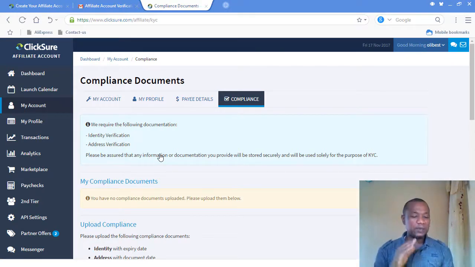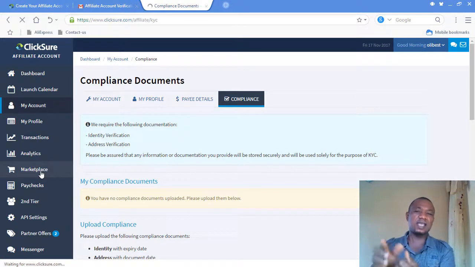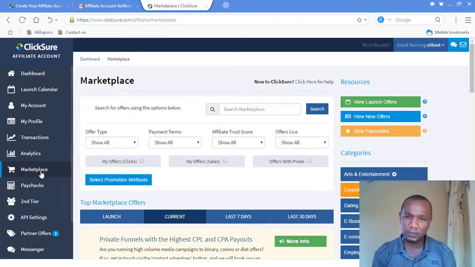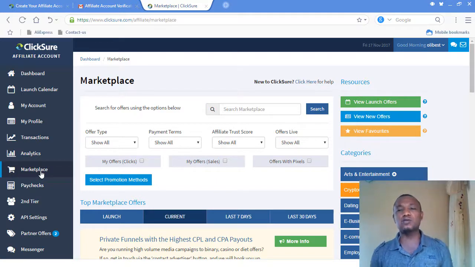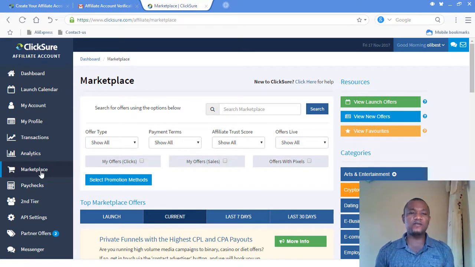You have no problem. But before doing this, if you don't have money yet to get your driver license and other things, why not go to the marketplace on the left side and start promoting their offers? You can still promote offers as an affiliate. Then when you get money, you can use it to get these documents, but you cannot withdraw that money until you provide them with these two documents, your identity verification document and your address verification document. Again, I've explained how to get the two. That is all. Once you supply them, you can withdraw your money.